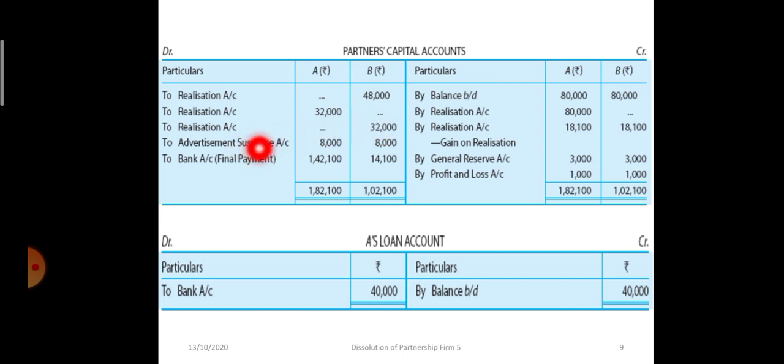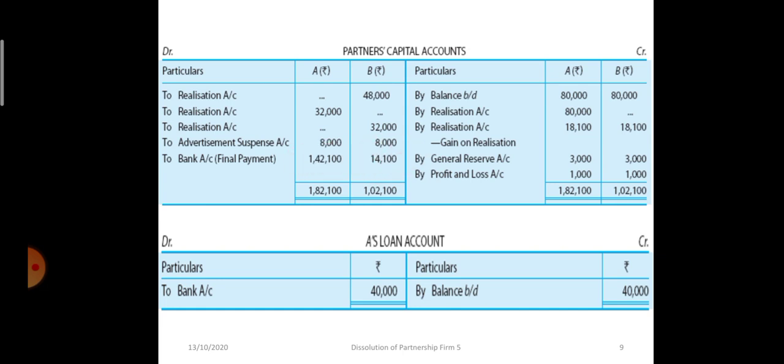Then advertisement suspense was written off equally. Now we will find the balance. We will find out the total of the credit side, then 32,000 and 8,000 will be deducted. So the amount payable to A is 1,42,100 and amount payable to B is 14,100 rupees.